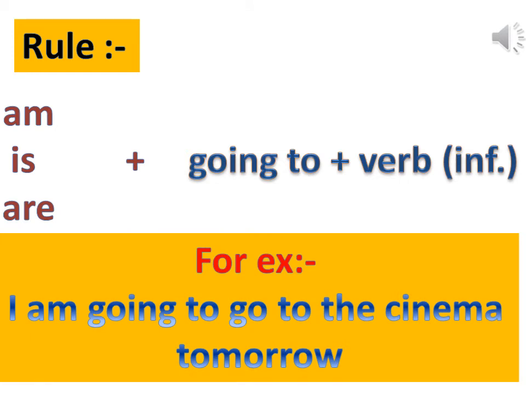Okay, grade 3. So, what is the rule that I have for today? If I'd like to talk about something in the future, something that I have arranged before, something which is a plan, I use going to. So, the rule is: am, is or are plus going to plus verb in the infinitive. The verb after going to comes in the infinitive. For example, I'm going to go to the cinema tomorrow. Here you have I takes am and going to, and after going to, the verb takes infinitive.